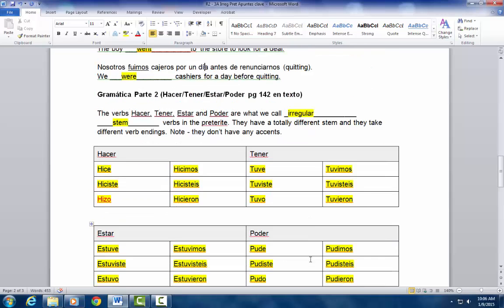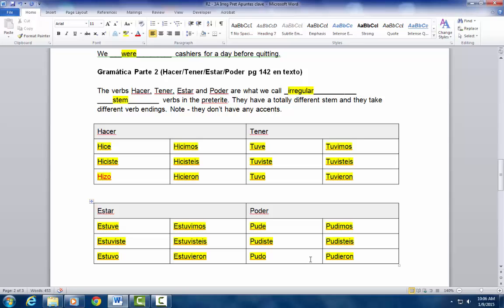Okay, the next part of the new grammar is going to be some verbs such as hacer, tener, estar, and poder. Okay, these are what we call irregular stem verbs in the preterite. They have a totally different stem, and they take very different verb endings. Note, they don't have any accents either. Let's go through these. Hacer: hice, hiciste, hizo. Now notice that the C went to a Z. I put it in red. Please circle it on your paper. Hicimos, hicisteis, hicieron.